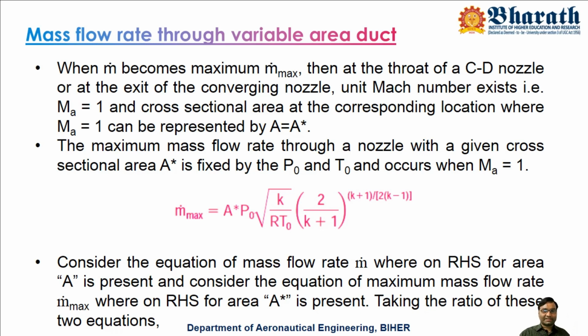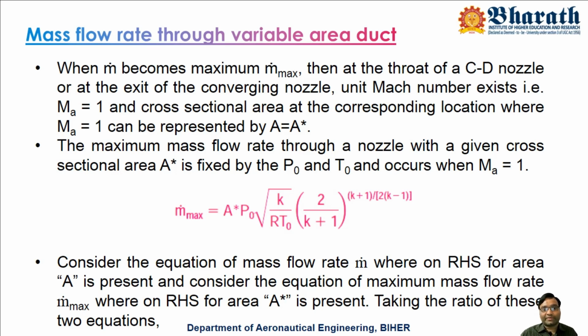Now the equation will be modified like this. The maximum mass flow rate through a nozzle with a given cross-sectional area A star is fixed by P naught and T naught and occurs when Ma equals 1. So when Ma equals 1, A will become A star and m dot will become m dot max. That is the maximum possible mass flow rate through that nozzle.